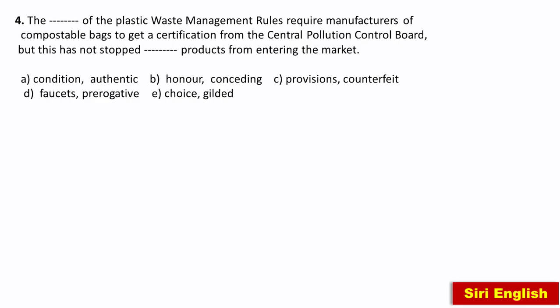So authentic is used in the positive sense. B is eliminated already. Then provisions, counterfeit, okay, this may match, and D is not suitable, already eliminated. E also eliminated. So authentic and counterfeit are the only ones left over.